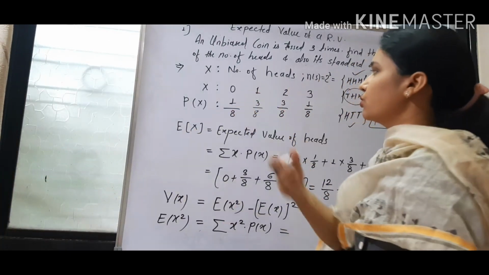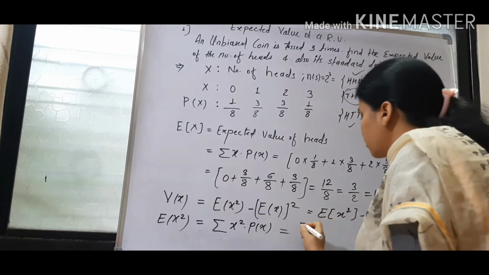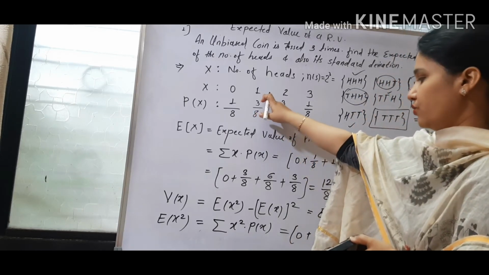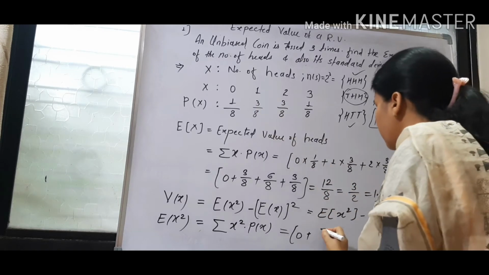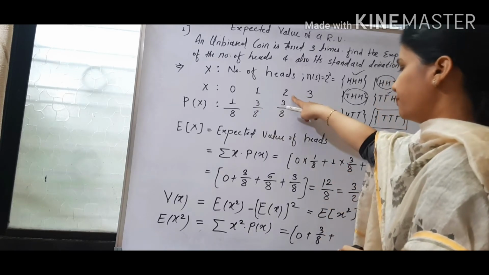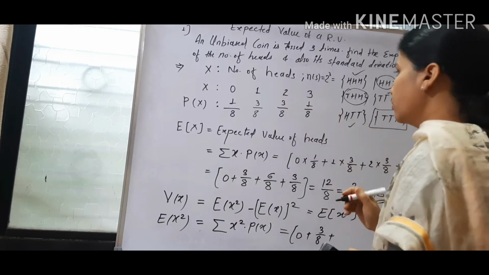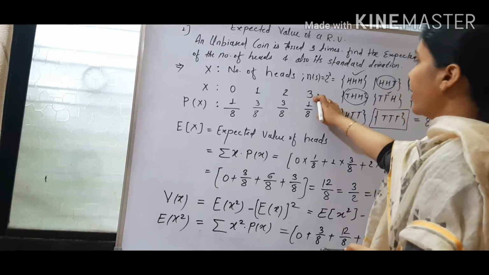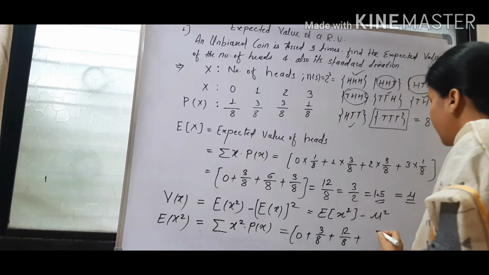Take x square. 0 square will be 0 into 1 by 8 will be 0. So I will write directly 0 plus 1 square is 1 into 3 by 8, so it will be 3 by 8 directly. Plus 2 square, 4 into 3 by 8. 4 into 3, 12 by 8. Plus 3 square, 9 into 1, 9 by 8.